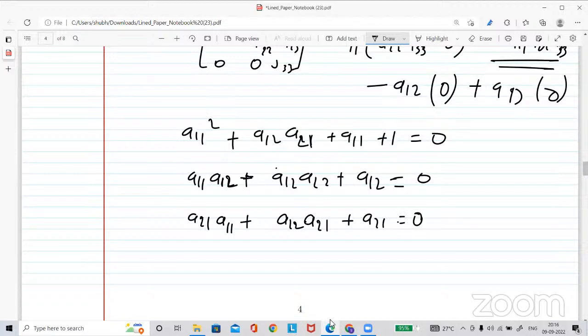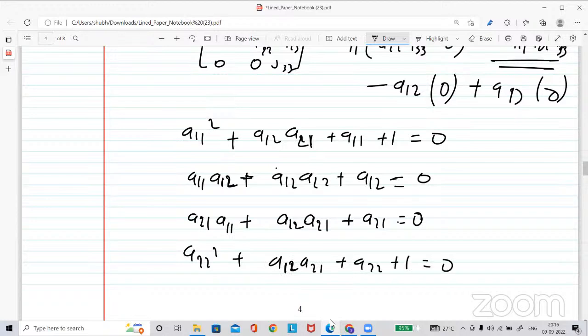The fourth one is A22 square plus A12 and A21 plus A22 plus 1 equal to 0.